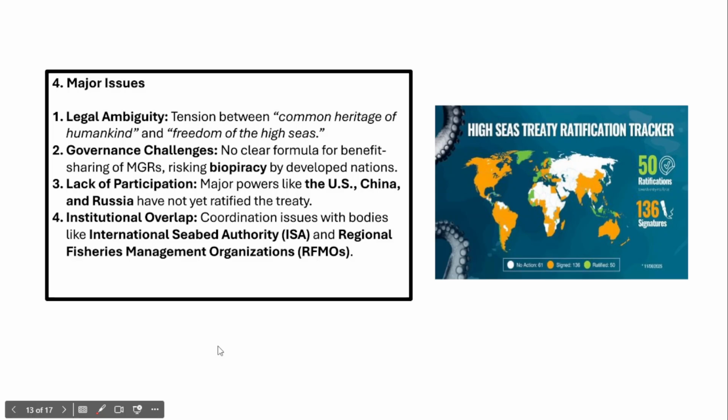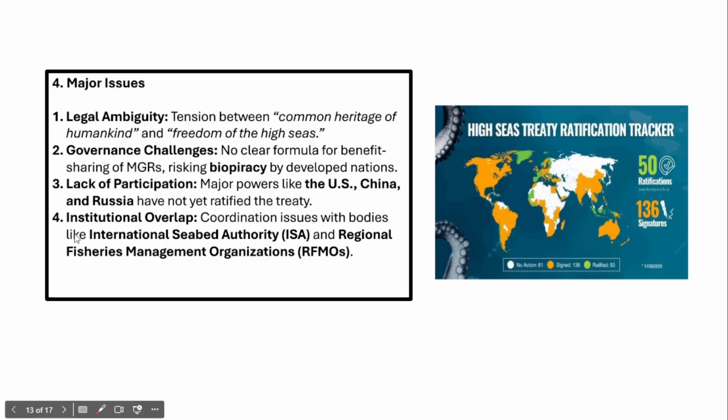And apart from that, there is also a lack of coordination between the International Seabed Authority, which has been created by the 1982 United Nations Convention on the Law of the Sea, and regional fisheries management organizations.